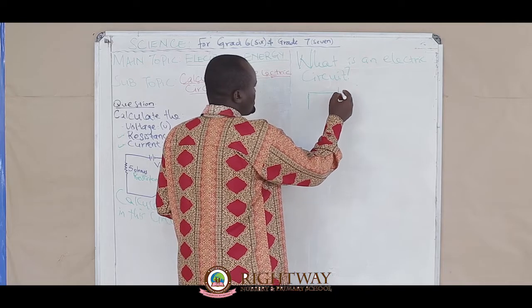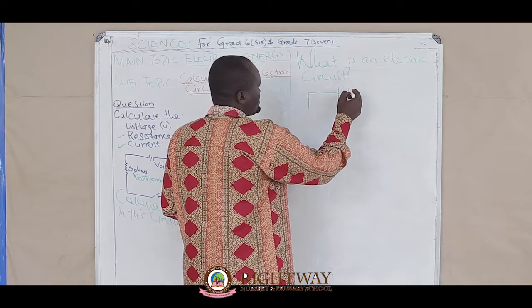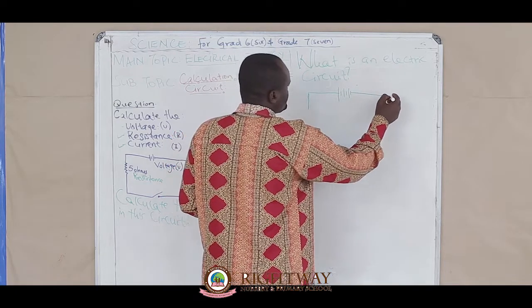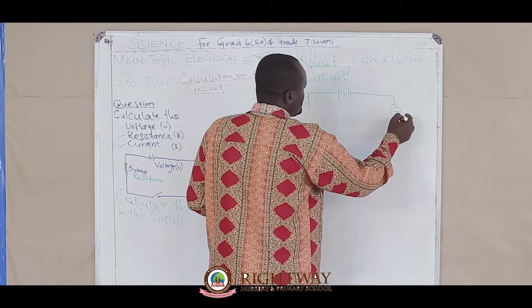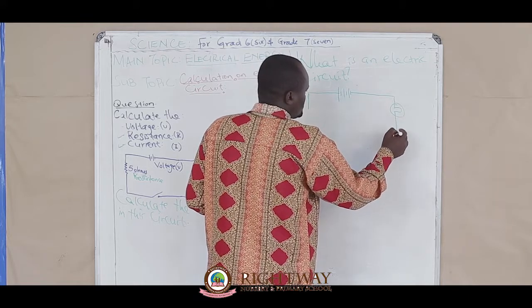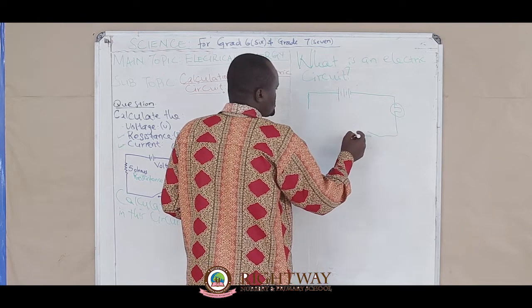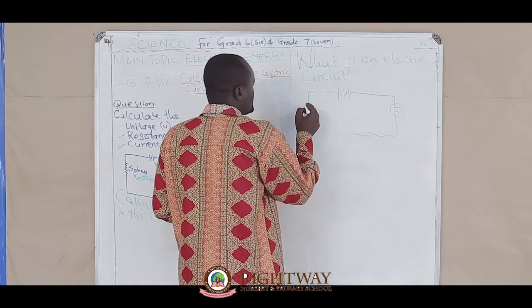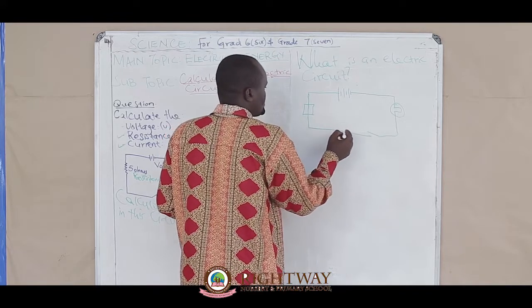This one here is a battery. When it's more than one, it is a cell. But this one here is a bulb. Then we come here, we have a switch. But here, we can as well put something else, we call it a fuse. And then we have the wire.